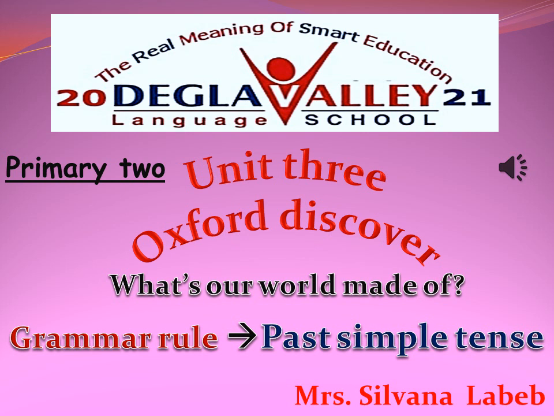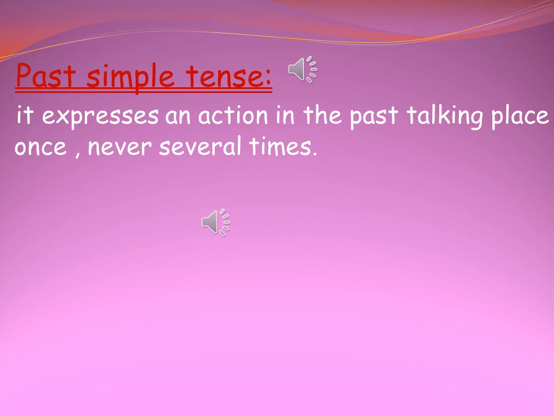The unit is called What's Our World Made Of? Now we will have the grammar rule, past simple tense. Past simple tense expresses an action in the past, taking place once, never several times.